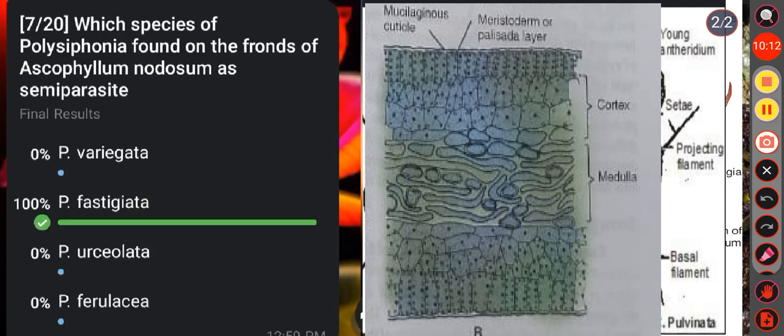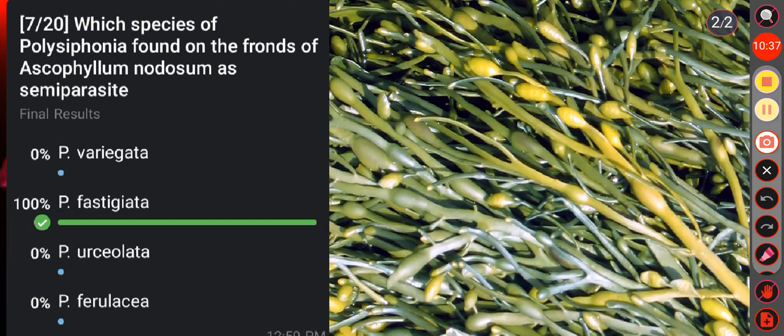Then question number 7. Which species of Polysiphonia is found on the fronds of Ascophyllum nodosum as a semi-parasite? Option A Polysiphonia variegata, option B Polysiphonia fastigiata, option C Polysiphonia urceolata, option D Polysiphonia ferulacea. Here the correct answer is option B, that is Polysiphonia fastigiata.